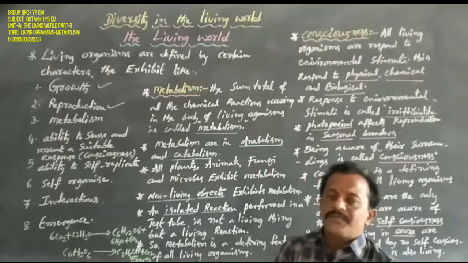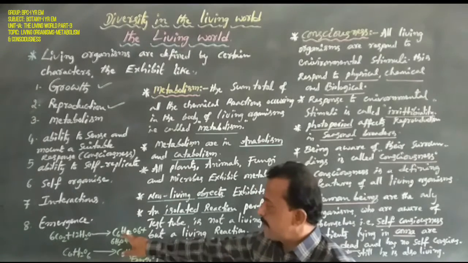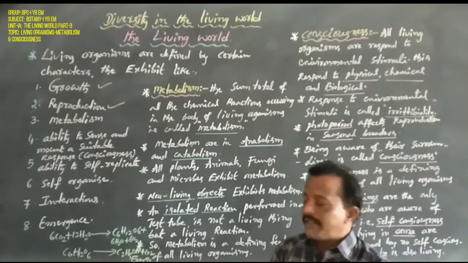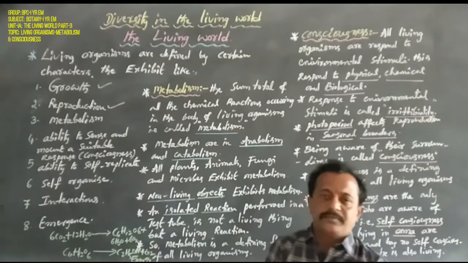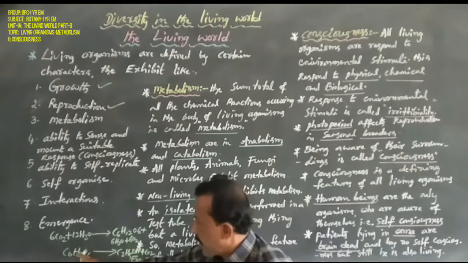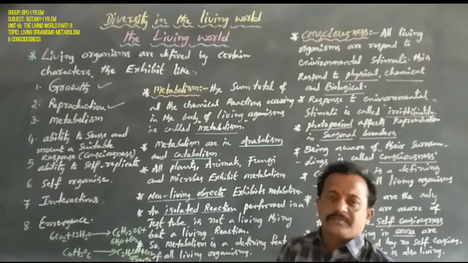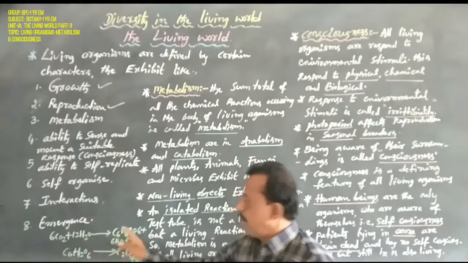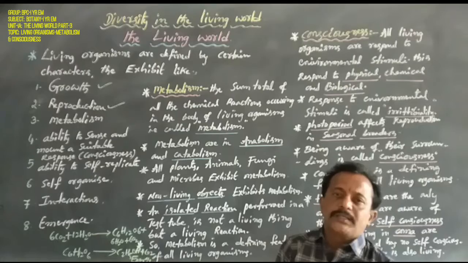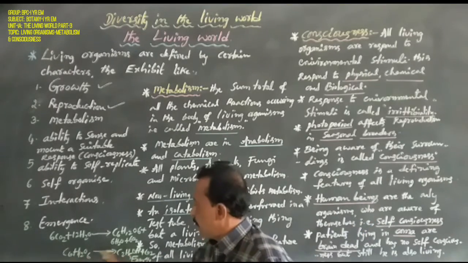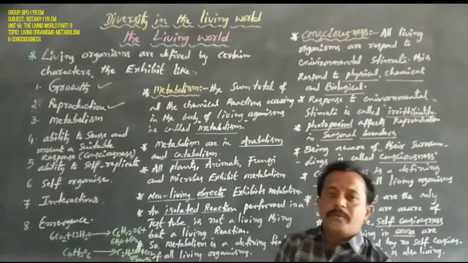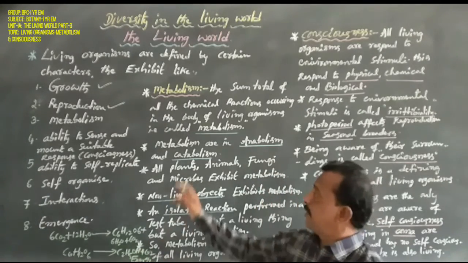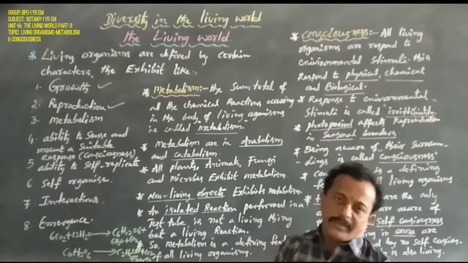Okay, now metabolism is of two types: first anabolism, second catabolism. For anabolism, the best example is the photosynthesis chemical reaction. For catabolism, the best example is the respiration chemical reaction. Anabolism means simpler molecules forming one larger molecule. Catabolism means one larger molecule being split or broken down into simpler molecules.